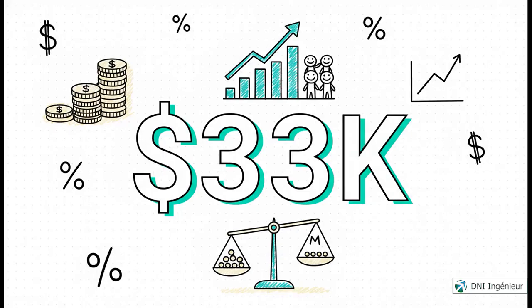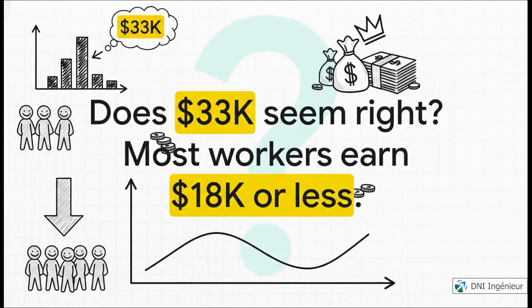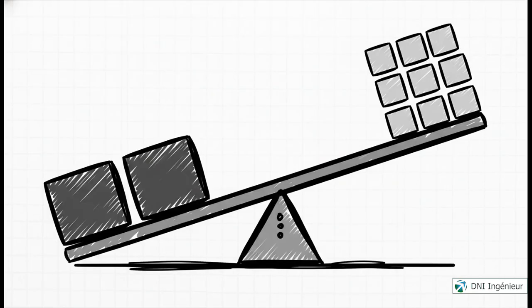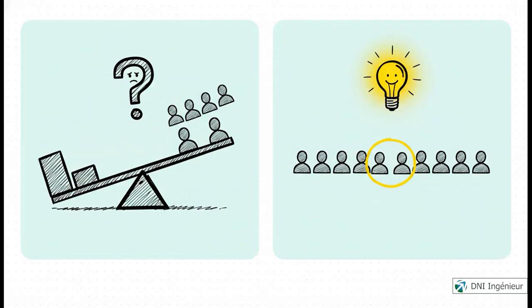Well, if you calculate the mean, you get an average salary of $33,000. But wait a second, does that seem right? Most workers make $18,000 or less. Yeah, the mean gets totally thrown off by those 2 super high salaries. We call those outliers. And this is exactly where the median is the hero. It's a much more realistic $16,000.